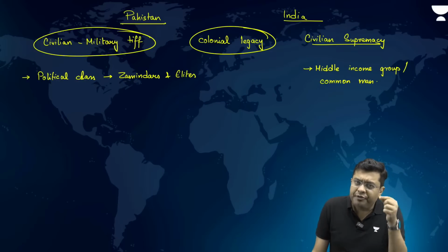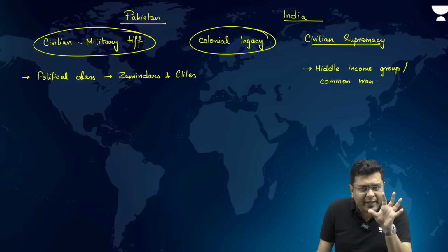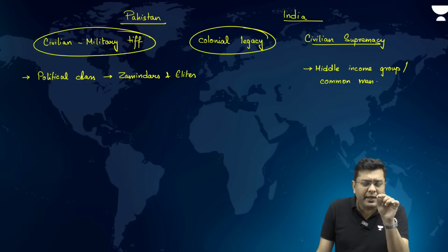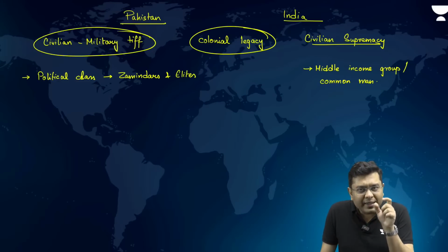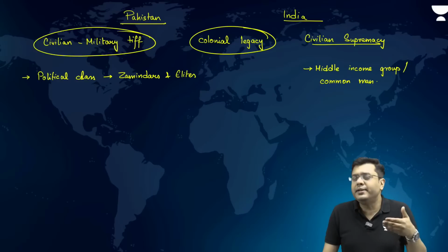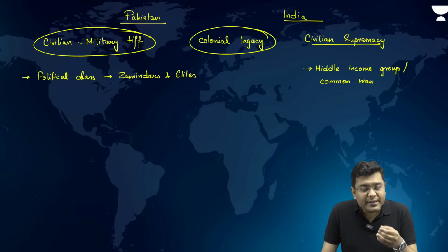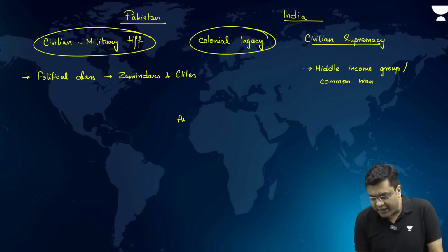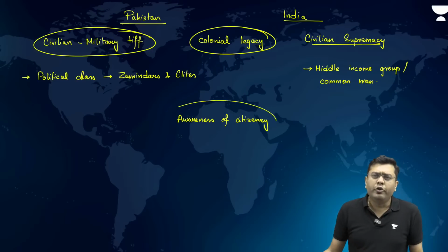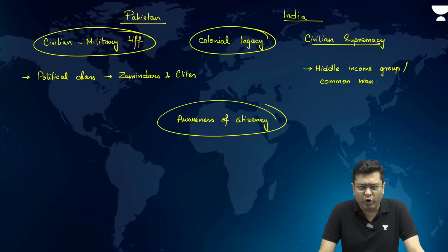So, if we have to summarize the entire aspect in one single sentence or phrase, ensuring the maintenance of democratic ideals is dependent upon the information age and the awareness of the citizenry. So, awareness of the citizenry is a must. But that also ends up throwing certain challenges along our way.